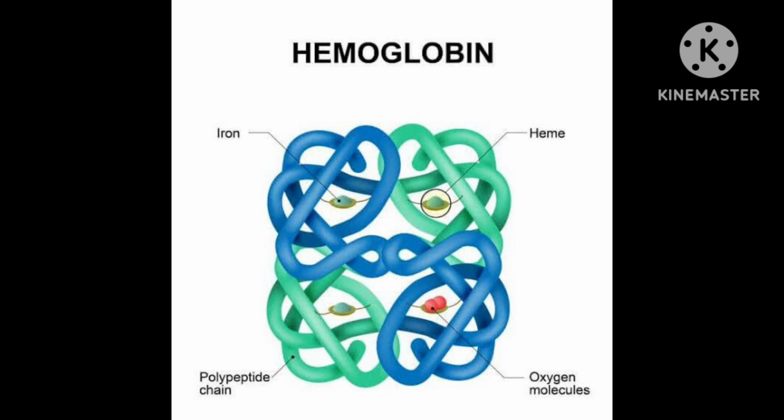This is the second example of denaturation, curdling of milk, and the first example is the coagulation of egg white on boiling. Correct? Two examples I have told you.